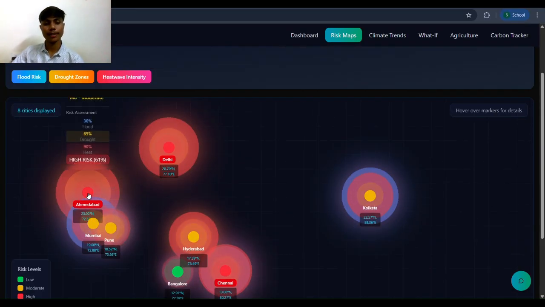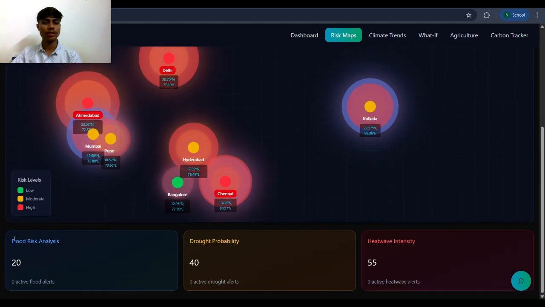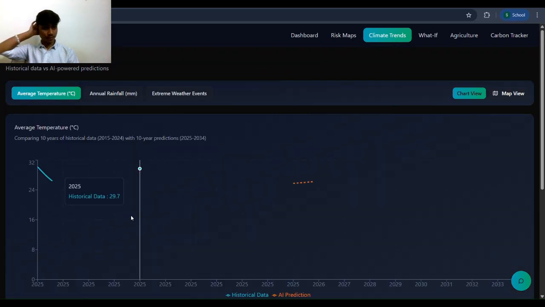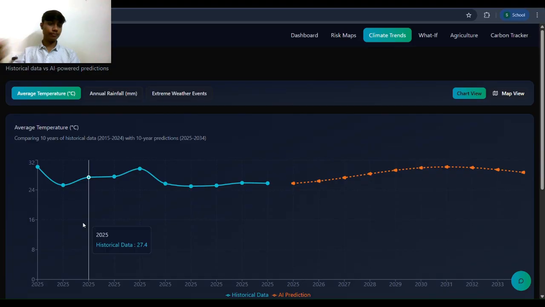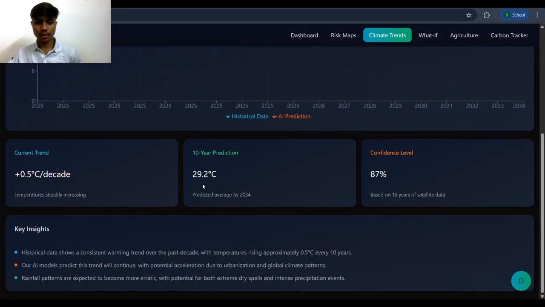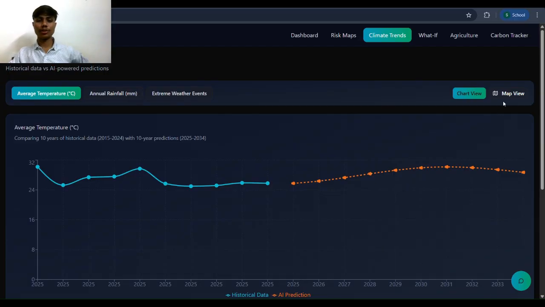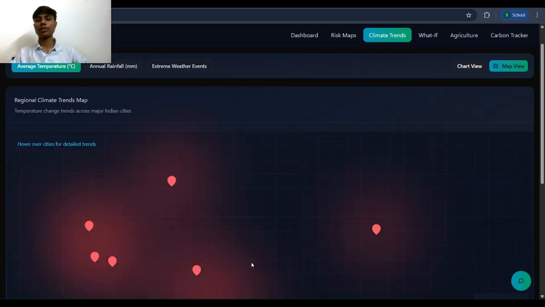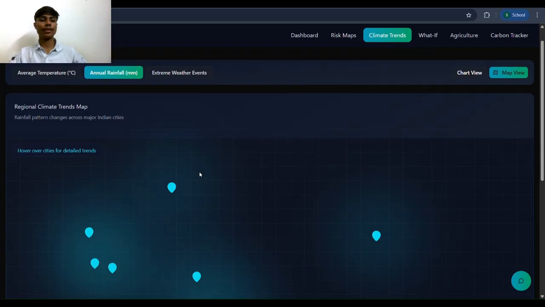It will show the exact risk of weather and the climate trends. These are the actual climate trends of the last some months. These are the future predicted outcomes through the modern trend map.